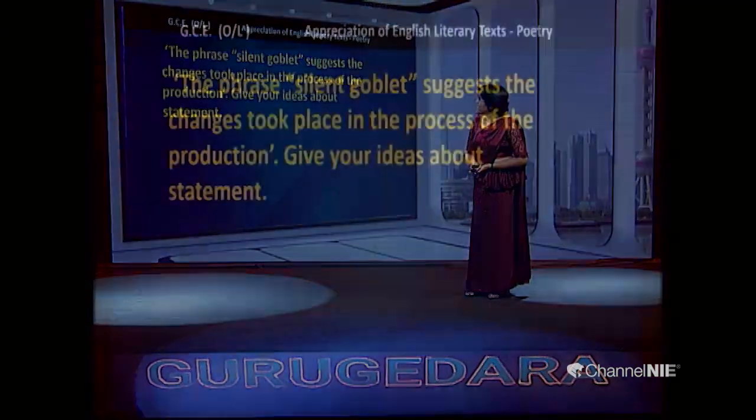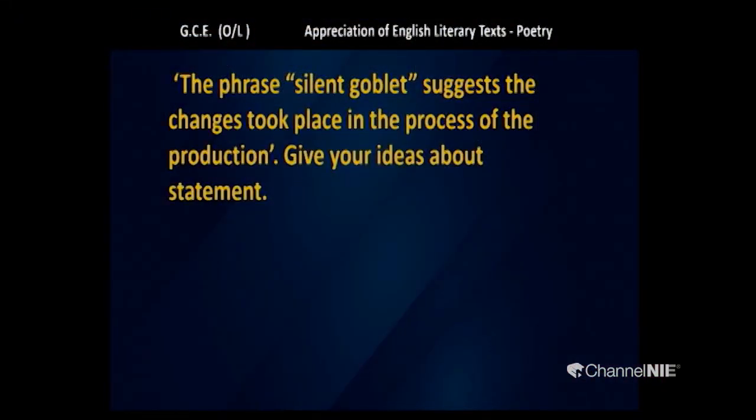I need you to pay attention to another statement. Look at the slide: the phrase silent goblet suggests that the changes took place in the process of the production. Give your ideas about the statement.